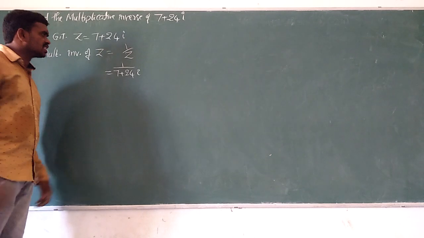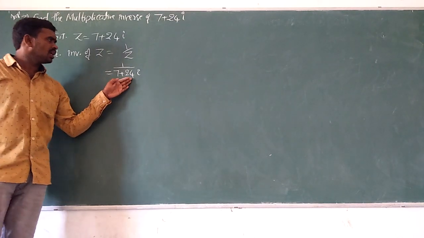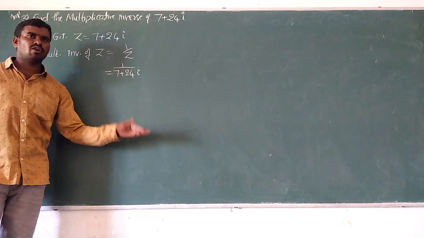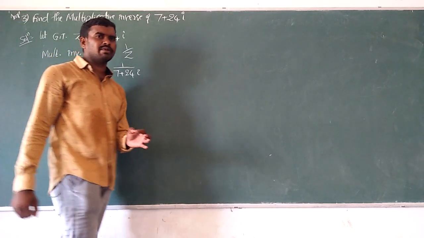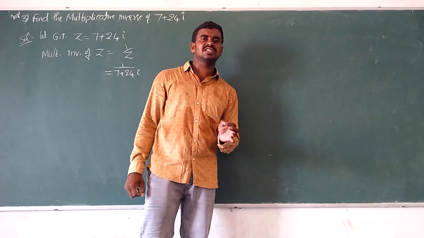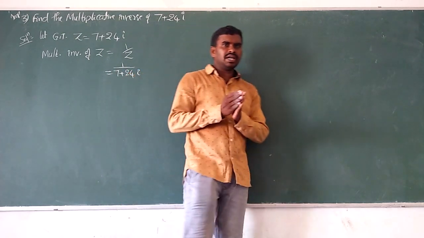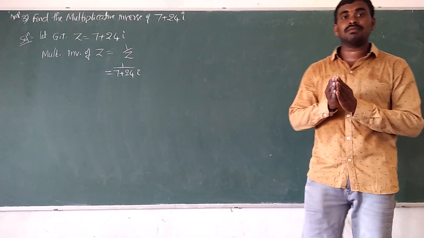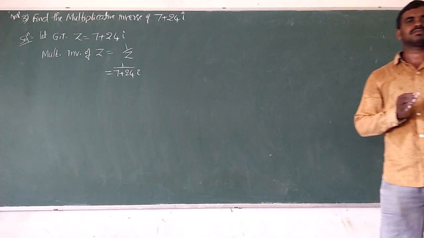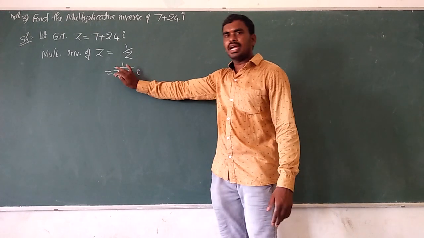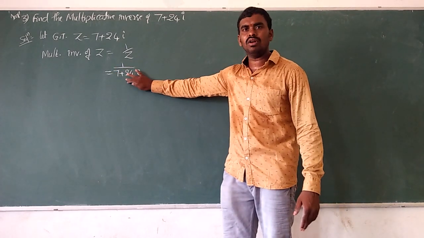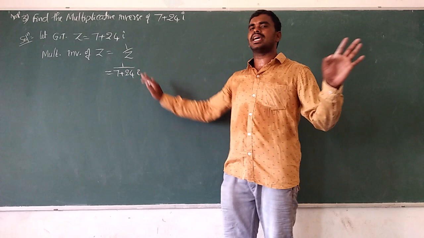So how to simplify this? Is it the final step? What is the other step? How can we extend this? See, remember in mathematics, in simplifications, whenever the denominator consists of irrational numbers, we rationalize. Similarly, in the denominator, if a complex number is available, immediately rationalize.